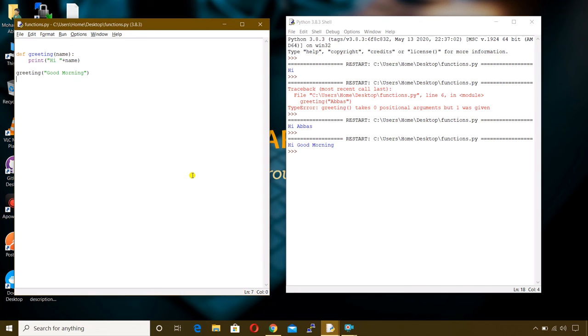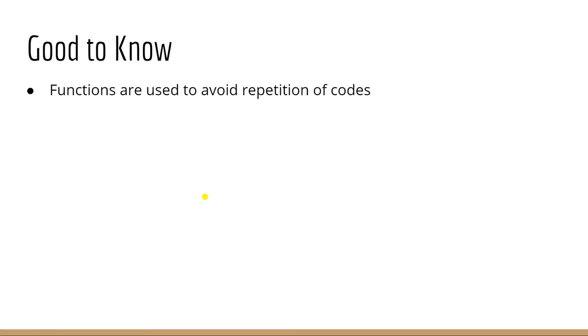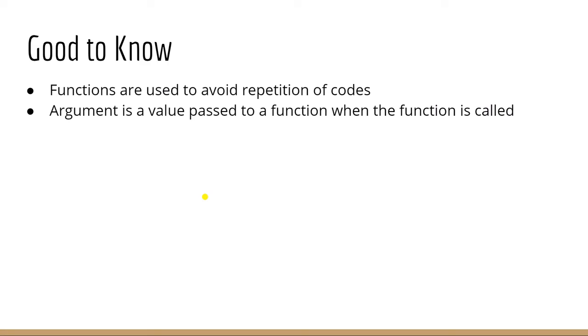Now let's go for the takeaway for this session. There are some important things to note from this session. We use functions to avoid repetition of code. An argument is a value that is passed to a function when the function is called.